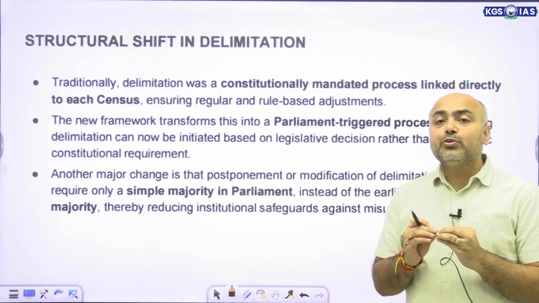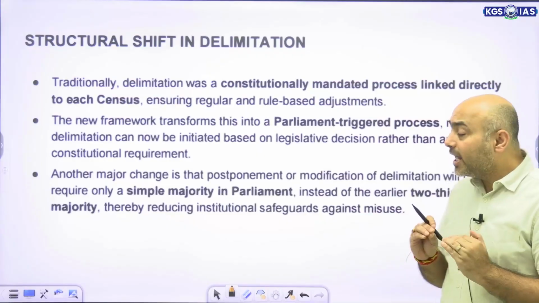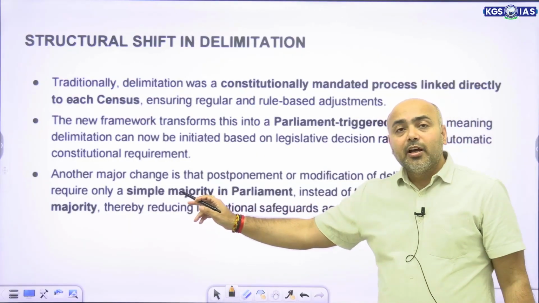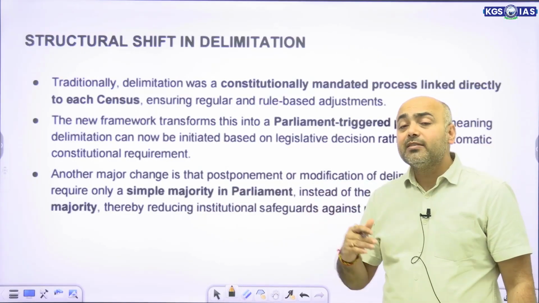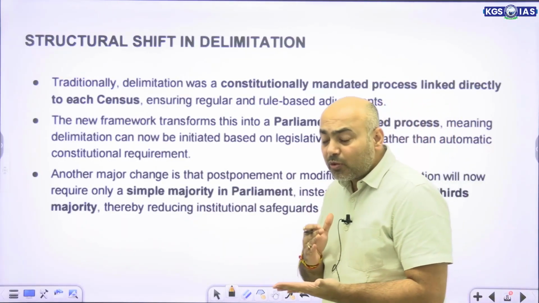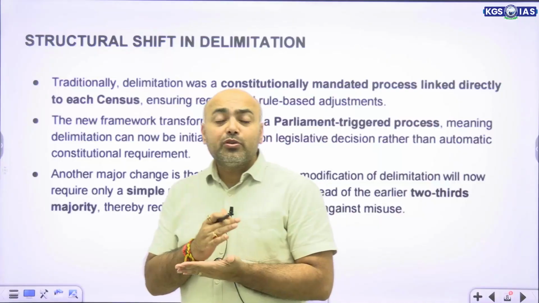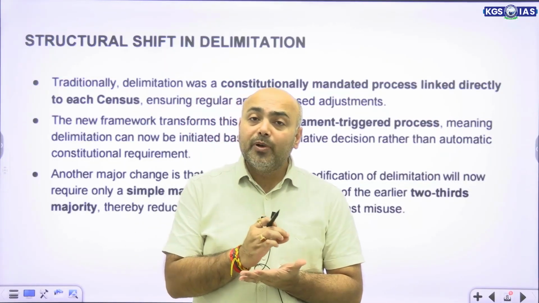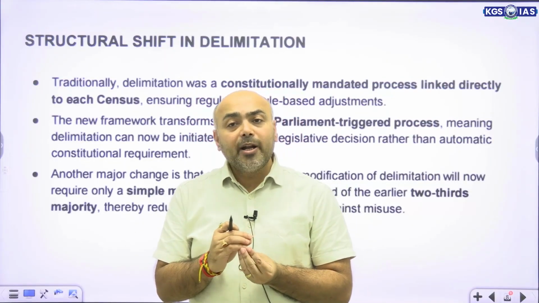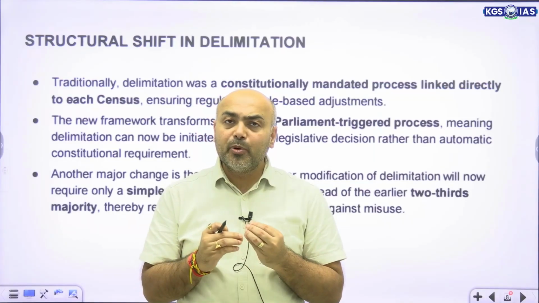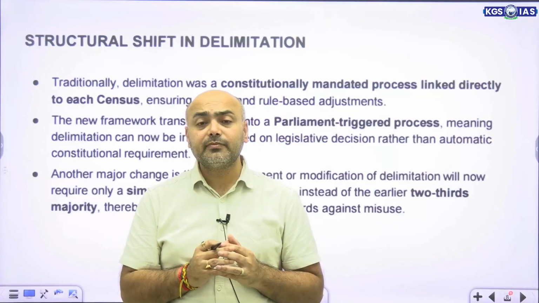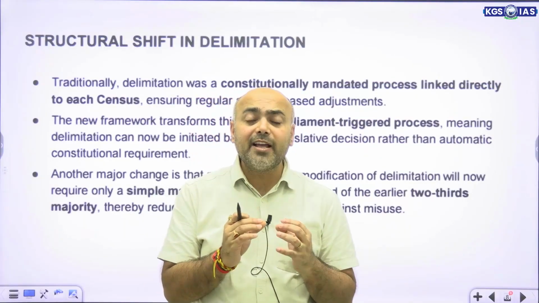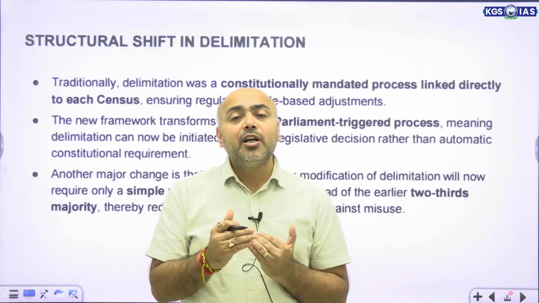That is, a special majority would be required. This was also something which the government wanted to change, and the government wanted to bring about that any modification or change could be done by a simple majority. Now this was also looked at as a problem because a number of political representatives, primarily belonging to the opposition party, saw this as a potential misuse.